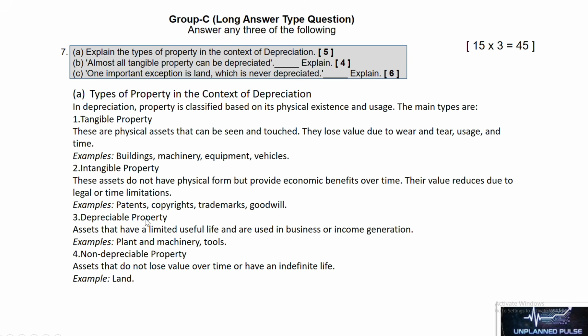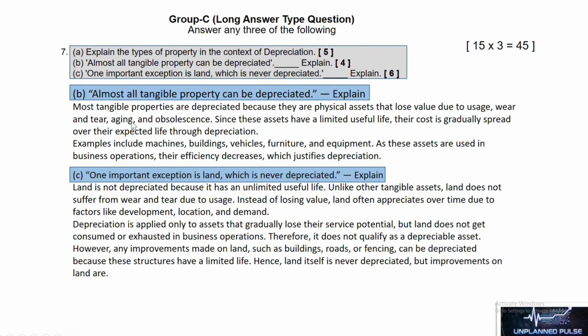Number 3 is depreciable property. Assets that have a limited useful life and are used in business or income generation, like plant, machinery or tools. Number 4 is non-depreciable property. Assets that do not lose value over time or have an indefinite life, like land. Next question is, almost all tangible property can be depreciated.